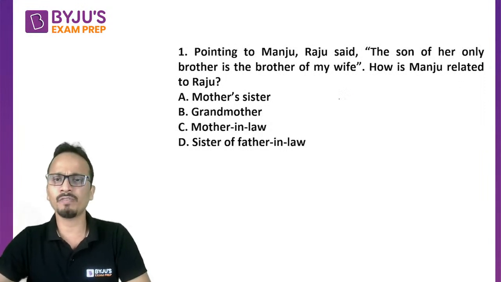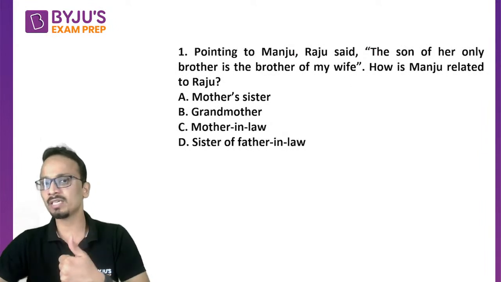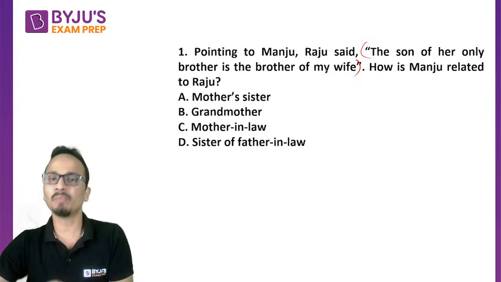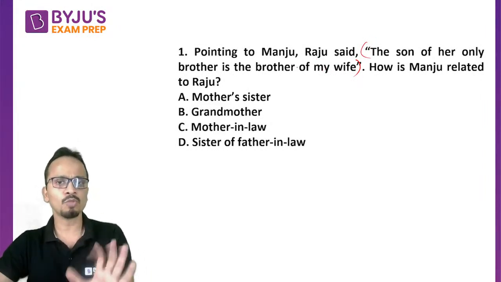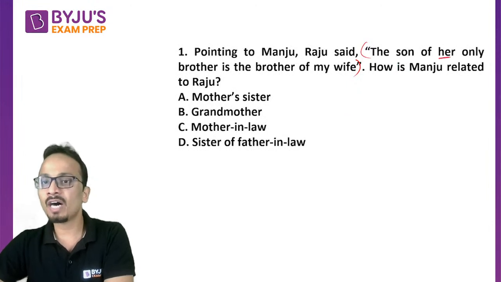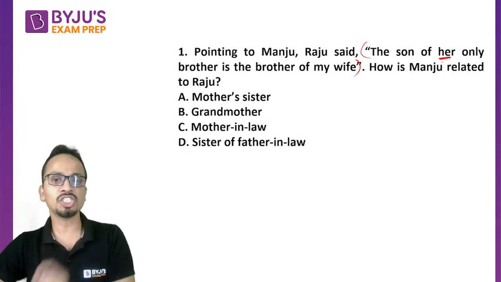So let's start solving this one. Now, pointing to Manju, Raju said. So Raju is saying this statement, and Raju is pointing towards Manju. So right now, I don't know the gender of Raju or the gender of Manju. So pointing to Manju, Raju said, the son of her. So now, her is one of the keywords that will tell you the gender of Manju.